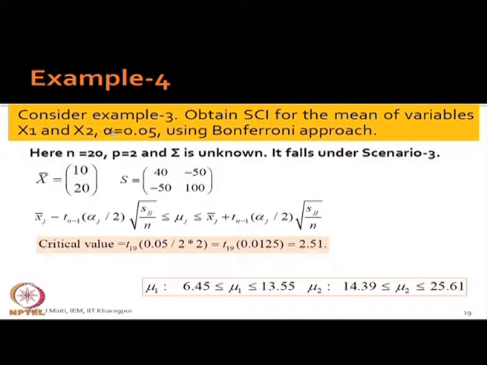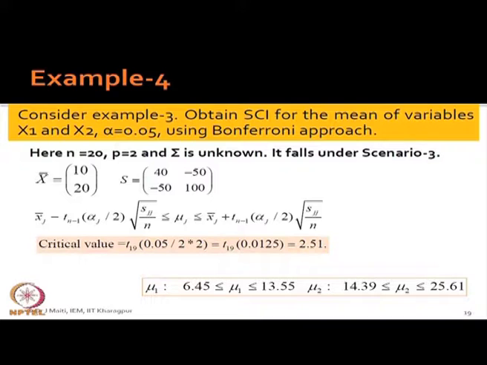Because our alpha is 0.05, then there are two variables, so alpha by 2 is 0.025, and again it is two tailed, so further divided by 2, you are getting 0.0125. Once you put all these values into this equation, you will get 6.45 less than or equal to mu 1 less than or equal to 13.55.